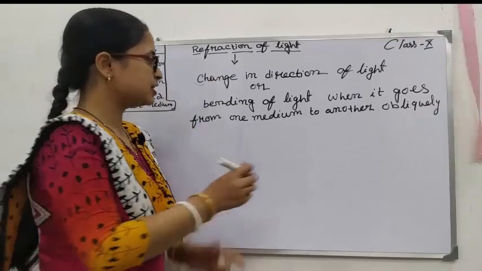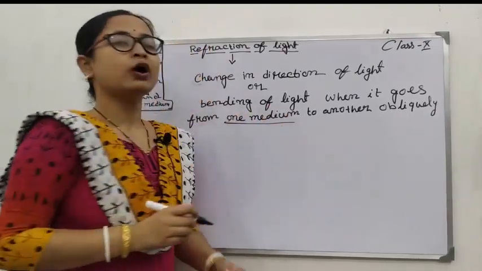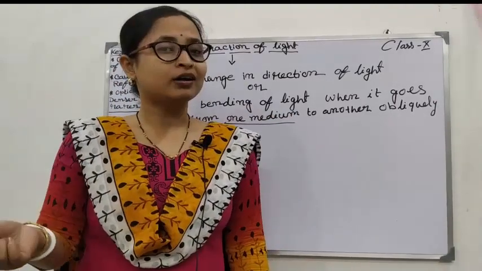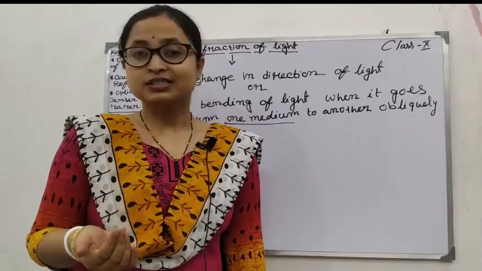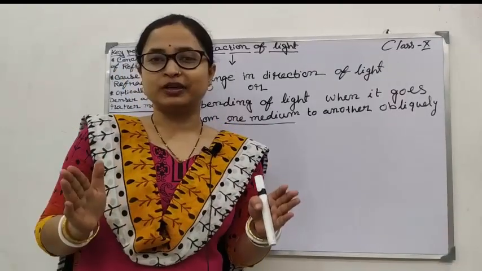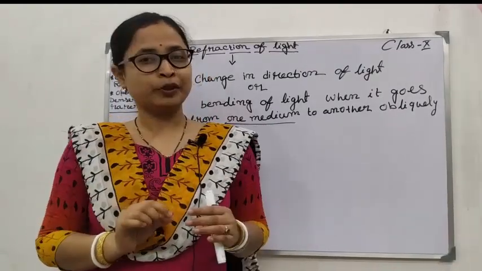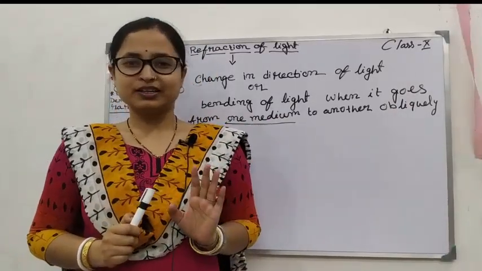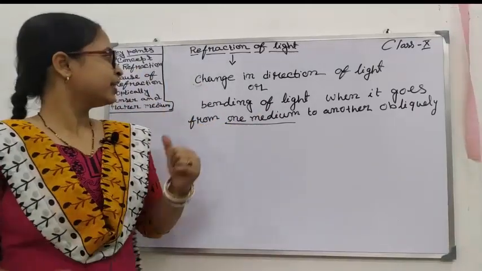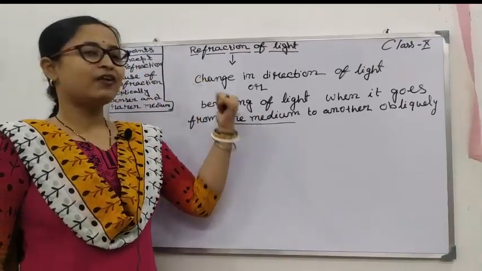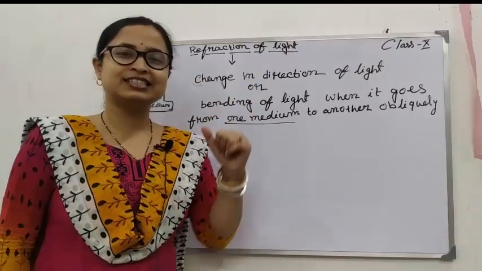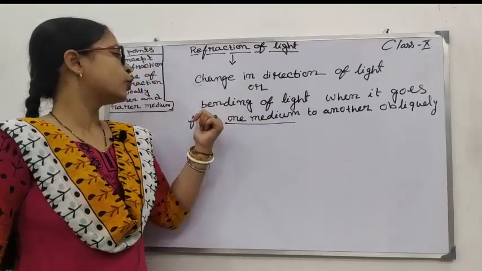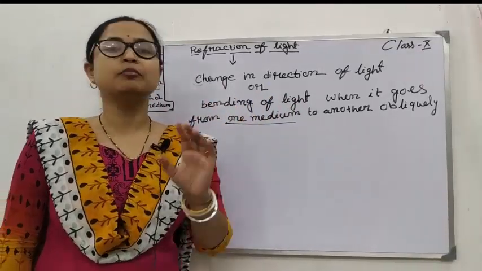Clear? Here you can see from one medium to another medium. That means, for example, from air to water or from air to glass, like this. That means there should not be a single medium. If there are two media, then only refraction of light takes place. Clear? So let me once again explain that. Refraction of light is defined as the change in direction of light or bending of light when it goes from one medium to another medium obliquely.